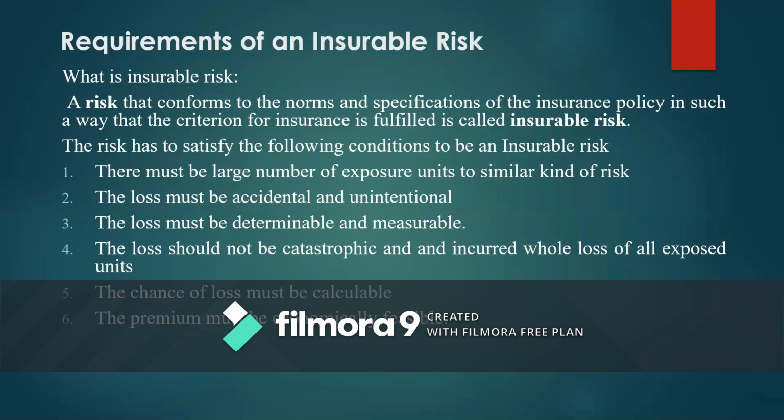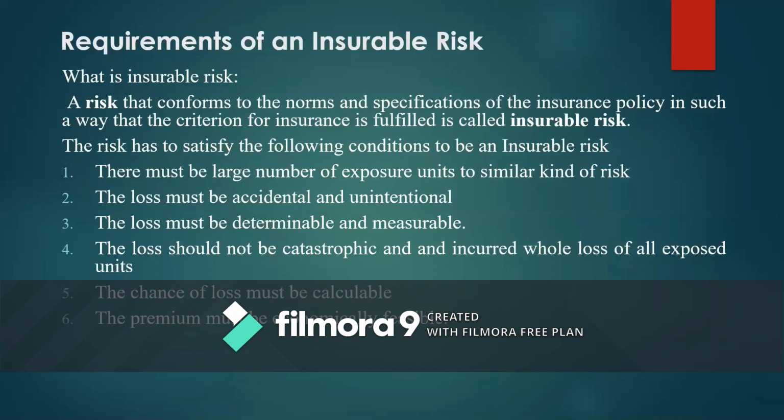If an accident happens, any property is damaged and the property valuation can be made in terms of money, that is quantifiable. Only that kind of quantifiable losses are covered under the insurance contract.